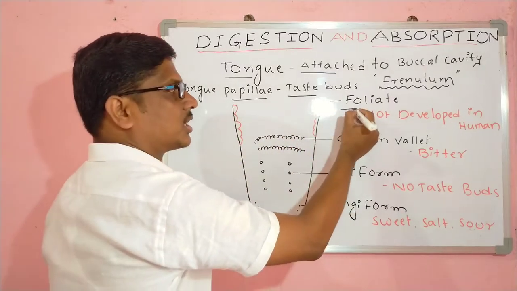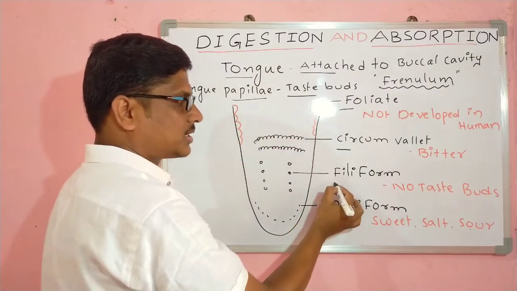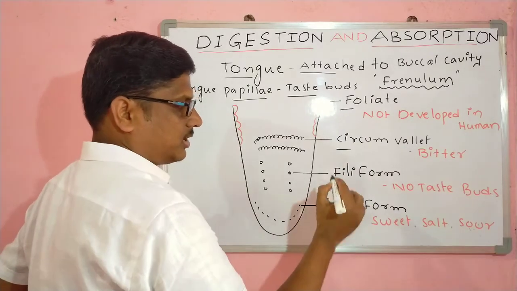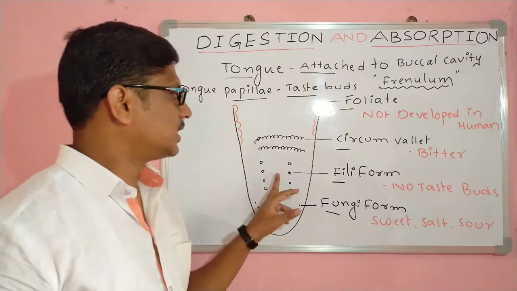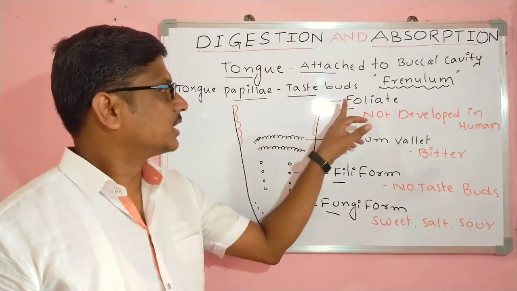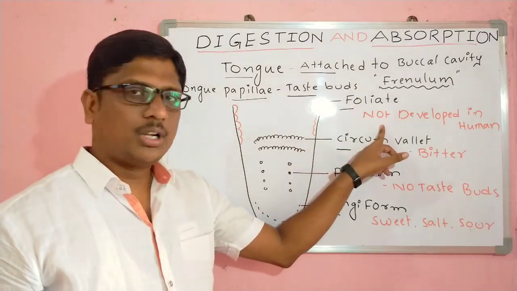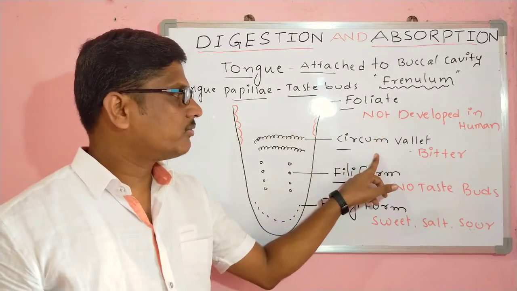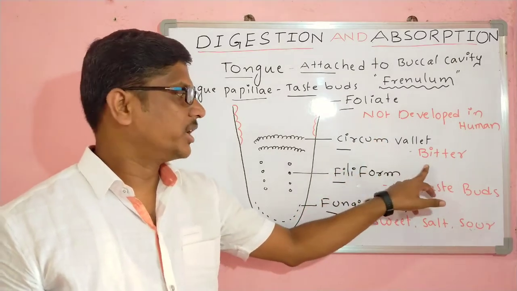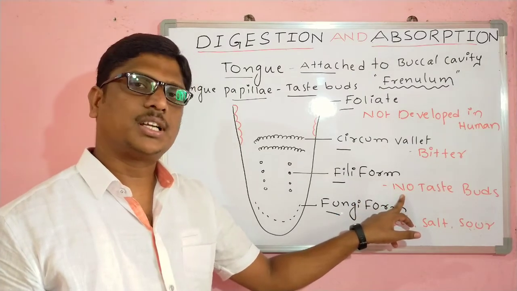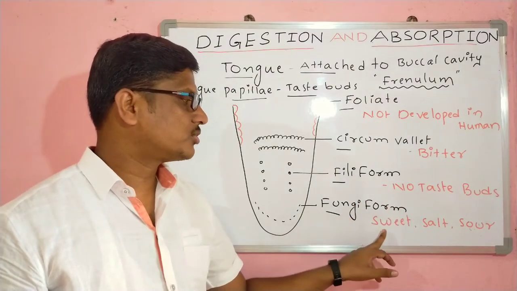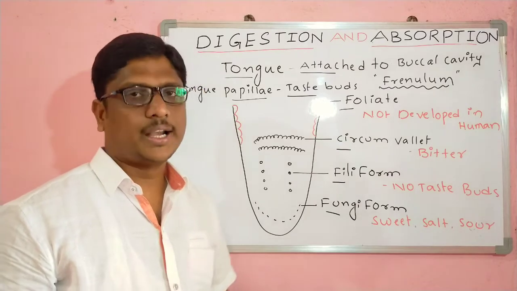These taste buds are the foliate, circumvallate, filiform and the fungiform. These are the taste buds present on the structure of the tongue. Foliate is not developed in the human. Circumvallate helps to identify the bitter taste. Filiform has no taste buds present on it, and fungiform helps to identify the sweet, salt and sour.